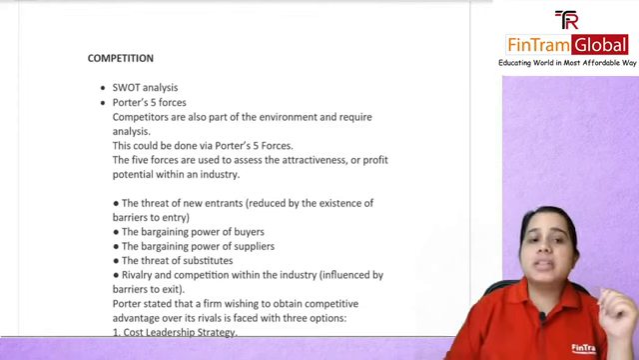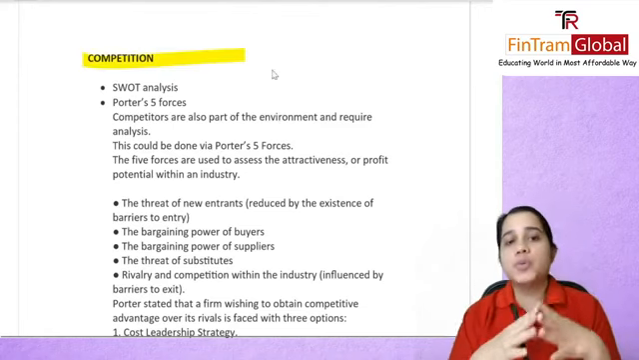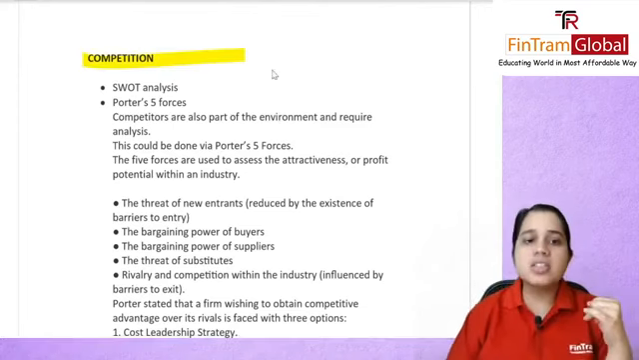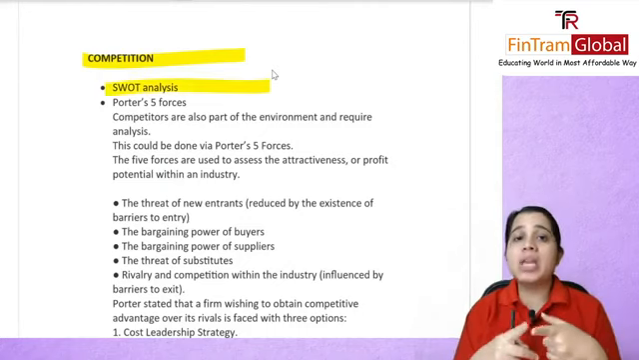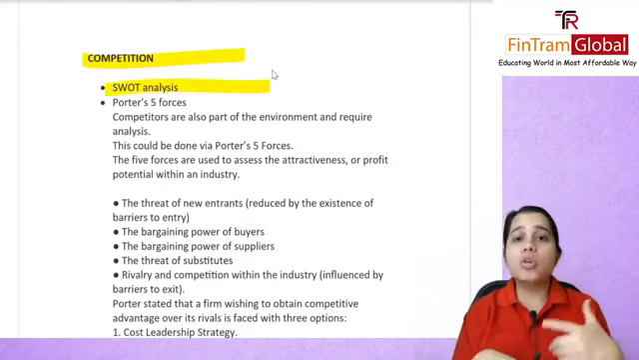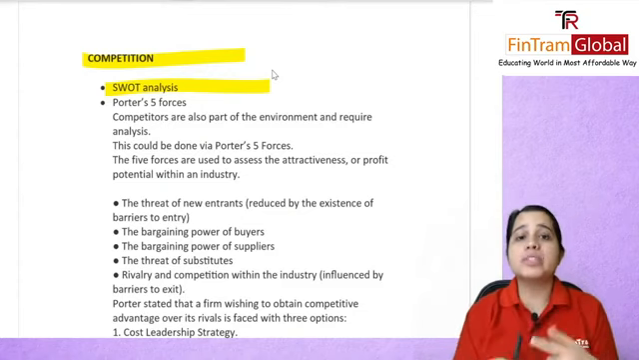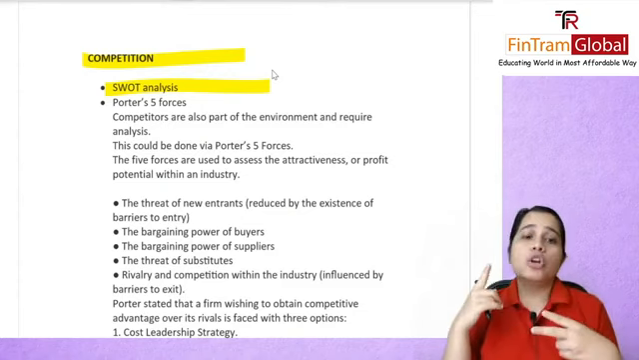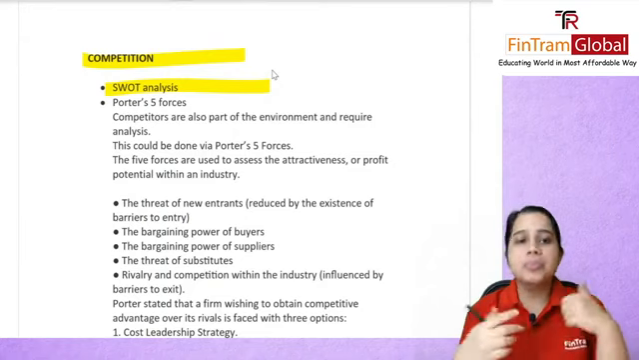Next is your competition. For the competitive forces, you could use the SWOT analysis. If you remember, I had explained this with the help of an example of Coca-Cola, which would do a SWOT analysis: what are the strengths, weaknesses, opportunities and threats for that company.